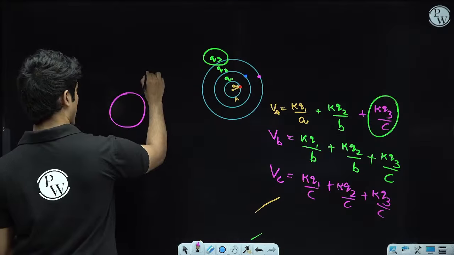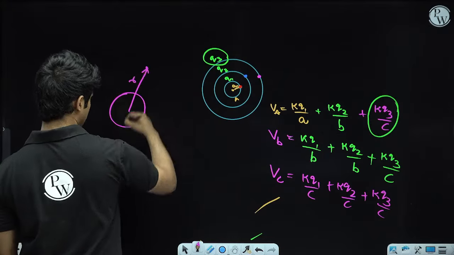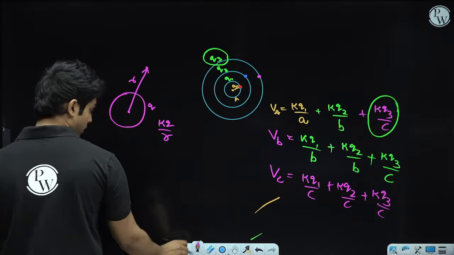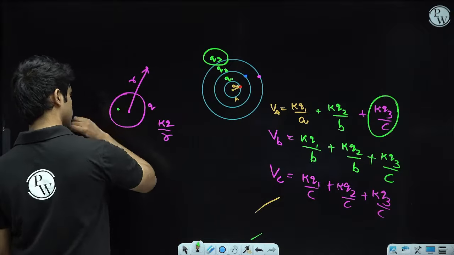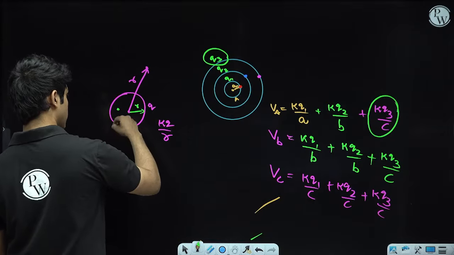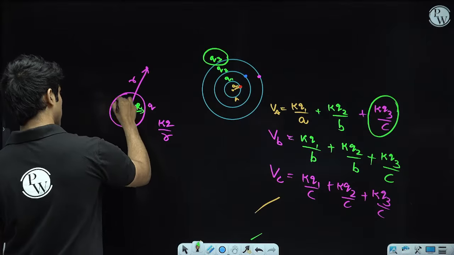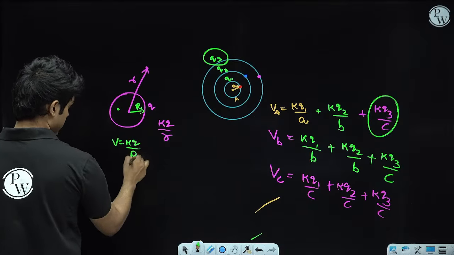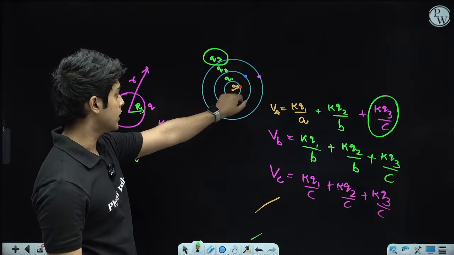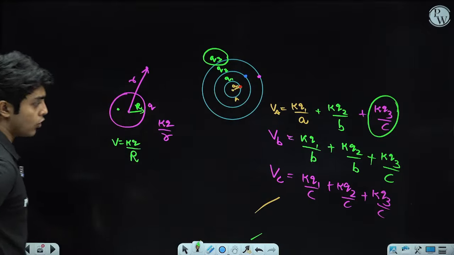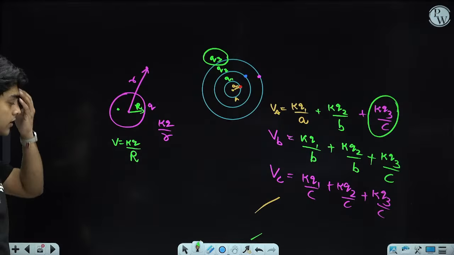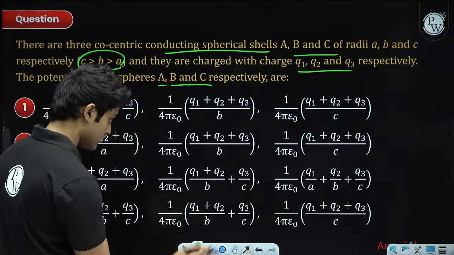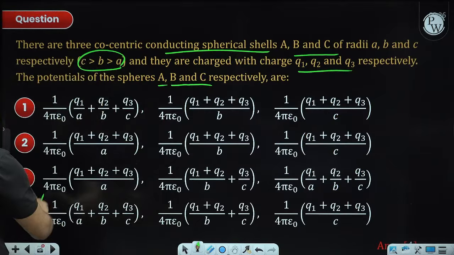If the point is outside the shell and this distance is R, then the contribution, if this is Q, is going to be KQ by R. If the point is somewhere inside the shell and the radius of the shell is capital R, then the potential everywhere inside is kq divided by the radius, which is capital R. That's the logic we used here. The only difference is we individually added their contributions one by one. Potential is a scalar, so it adds up like mass. So the answer will be the last option, I guess, the fourth option.